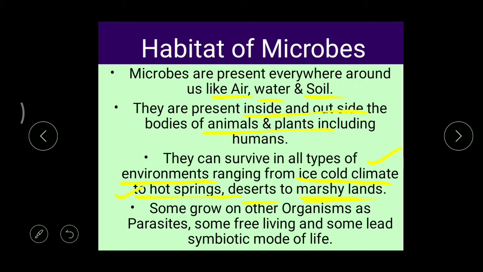Waterlogged means, have you seen the recent movies? Detective, have you seen Detective Telugu movie, Visuals, right? So in that movie, we can find the climax. There, in a climax scene, they go to some pond area, and have you seen that area? Right? So what we call those areas means we call them as marshy lands. The plants which are living in completely wetlands or water-filled areas, such plants can be called as marshy plants, right?